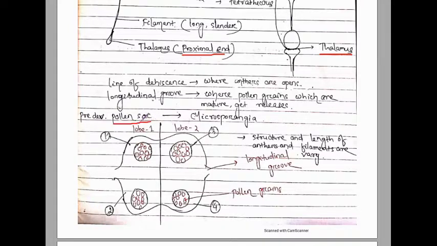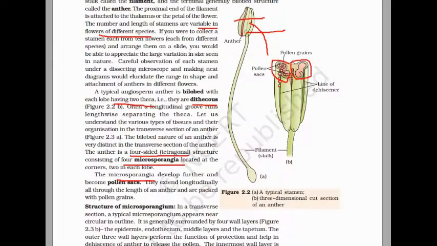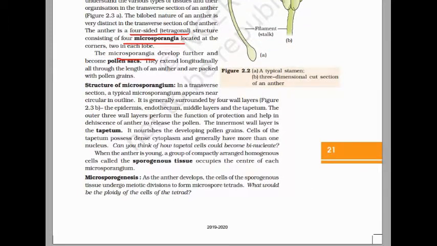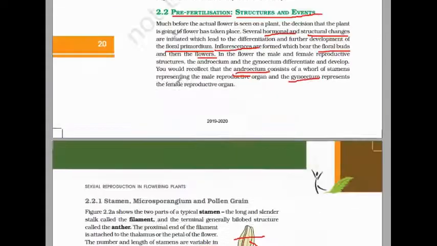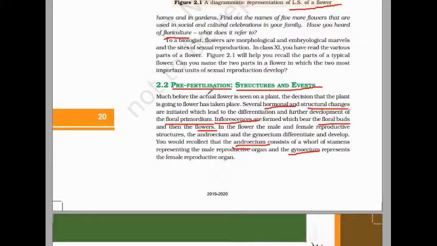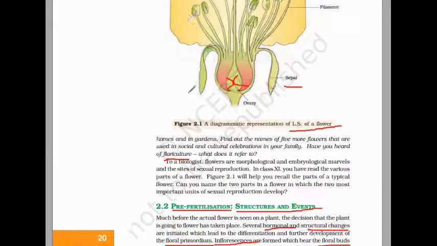What is a pollen sac? Sac means chamber. The pollen sac, or pollen chamber, is where the pollen grains are produced. In the next session, we'll discuss the detailed structure of microsporangia and the process of microsporogenesis, meaning how these pollen grains are produced. So please remember these terms like bilobed, dithecous, microsporangia, and the hormonal and structural changes and their examples like floriculture. Okay, thank you.